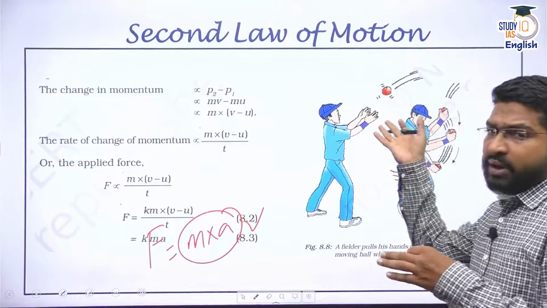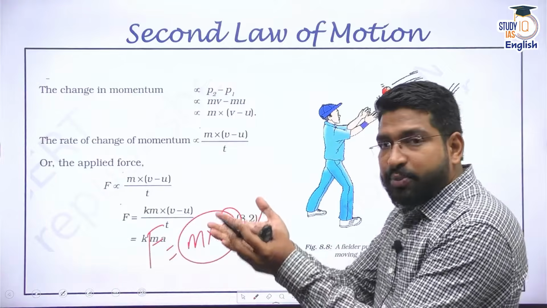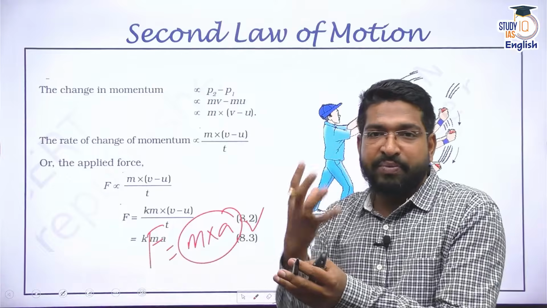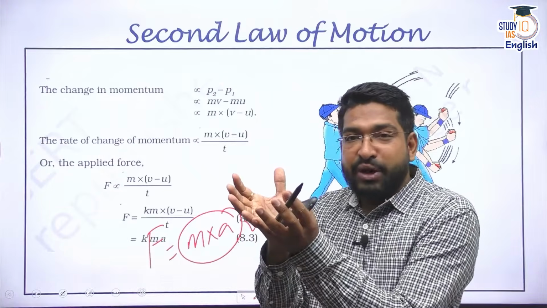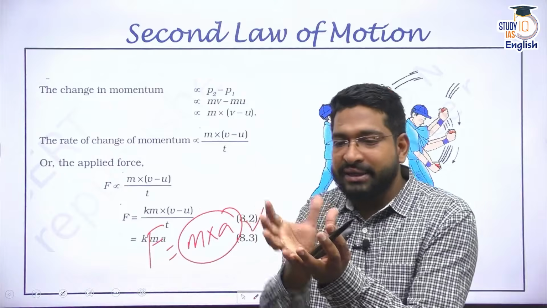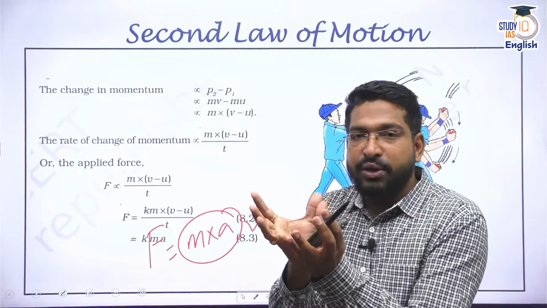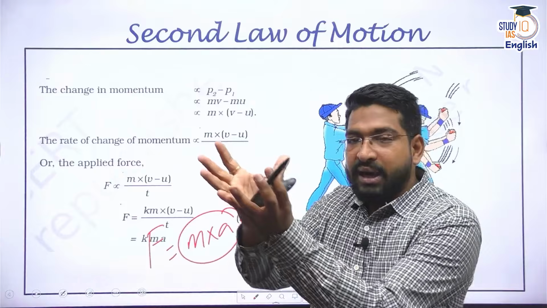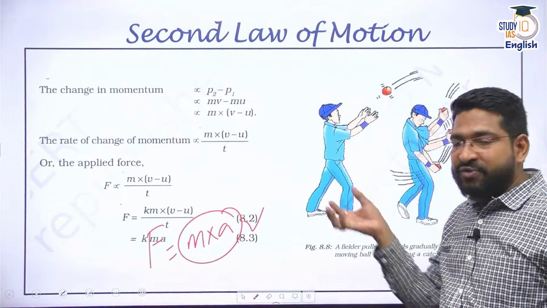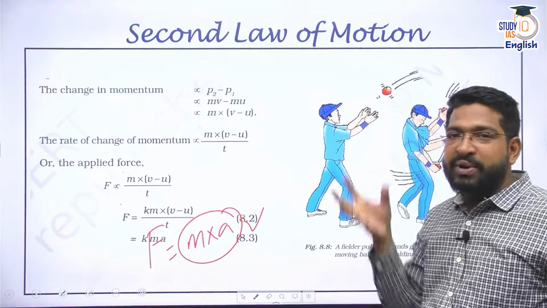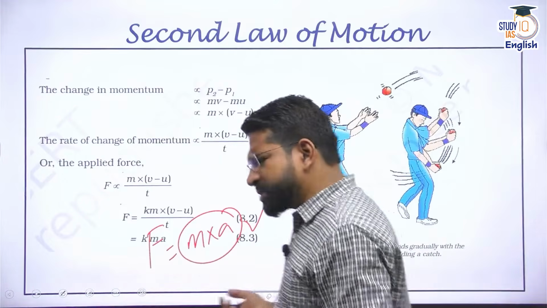You must have seen a cricketer trying to catch a ball. The ball has a certain momentum, mass into velocity of that ball. Now, if I simply hold my hands stiff like this, the ball is going to get into the hands and pop out. But if I try to catch it like this, there is balancing of that force, and I counteract the momentum of that particular ball. Everywhere we use this concept, right?